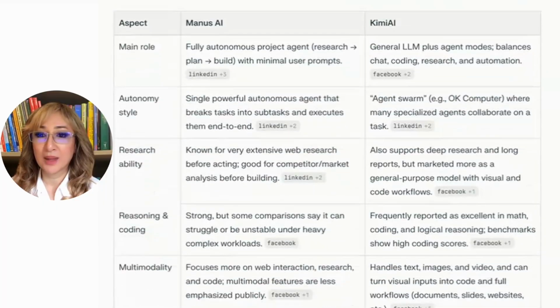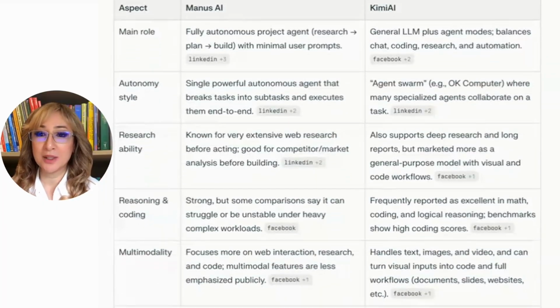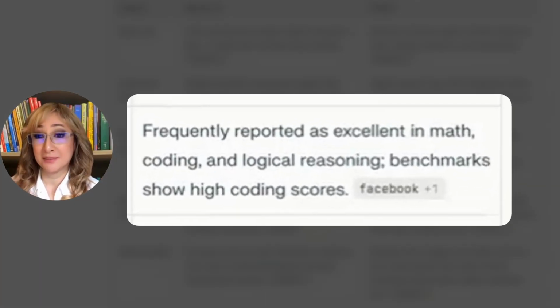Kimi AI, I've heard, is better at handling text, images, and video. So I've looked at a lot of reviews of people that I follow in the AI world, and they have said that Kimi is much better in terms of text, images, and video compared to Manus. And also, people have told me that Kimi is much better at coding and math. So that's why I'm going to be having a look at some calculus investigations.